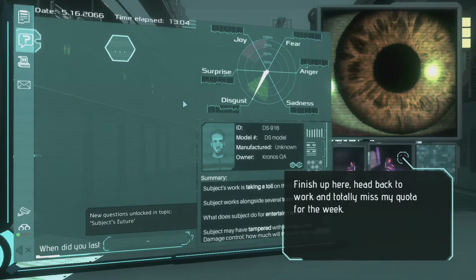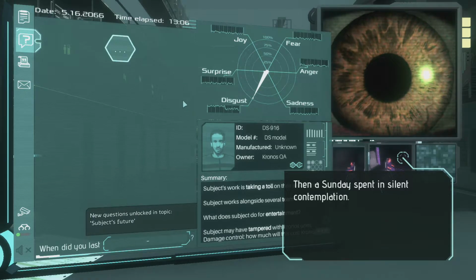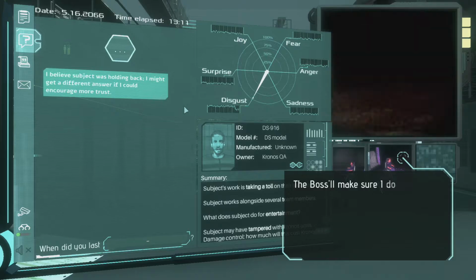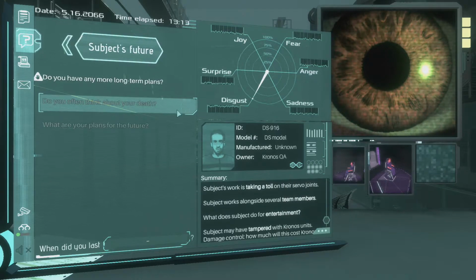What are your plans for the future? Finish up here, head back to work, and totally miss my quota for the week. Then a Sunday spent in silent contemplation. Do you have any more long-term plans? Why would I? The boss will make sure I don't have a future anyway.